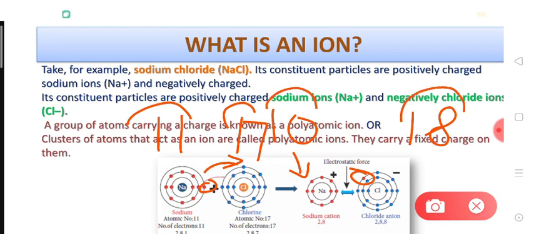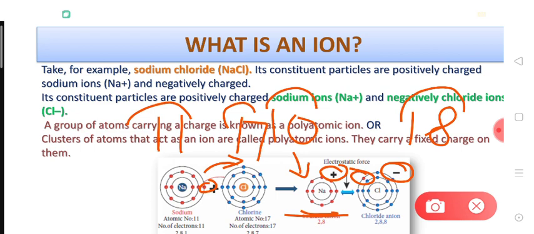So because the sodium atom is losing one electron, it will develop a positive charge. And because the chlorine atom is accepting one electron, and you know that an electron has a negative charge, the chlorine atom will become negatively charged. Then it will be called a negatively charged ion, that is anion.